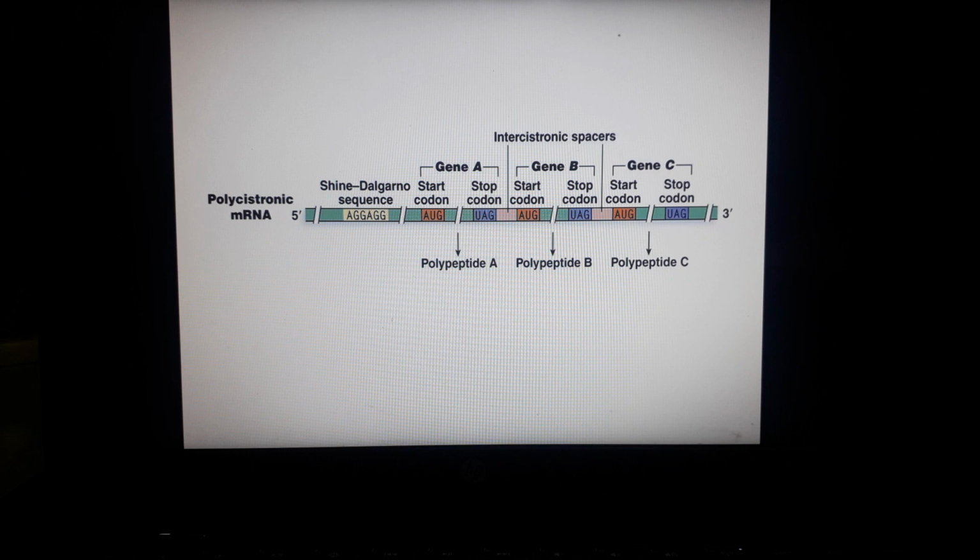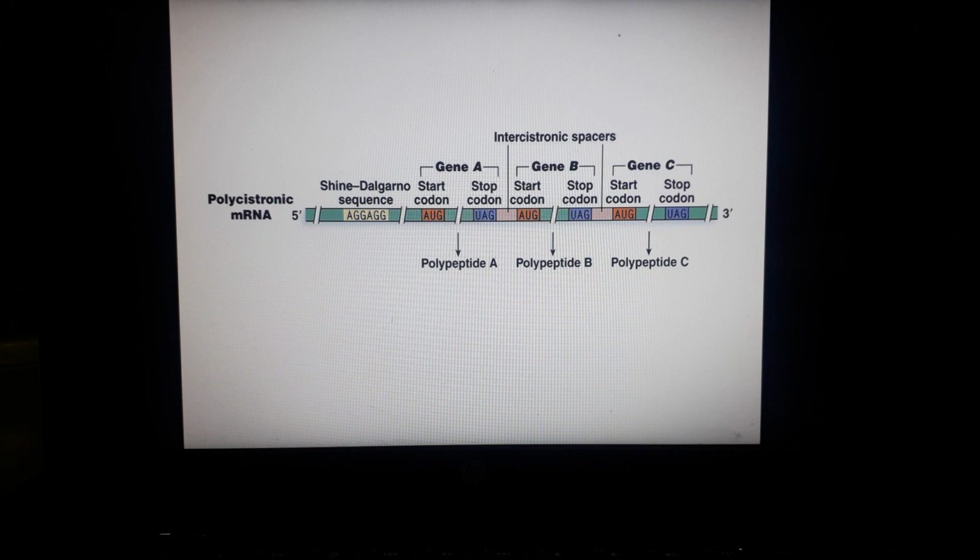Here you can see the multiple genes, gene A, gene B, gene C. The first thing present is this sequence, which is basically the leader sequence, written here as AGG. It is the first thing present before the gene that follows it, meaning it precedes the gene. You can see this Shine-Dalgarno sequence precedes gene A.